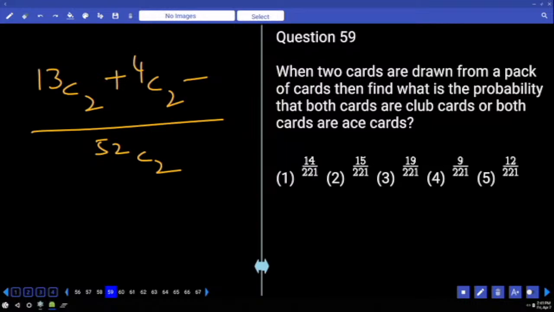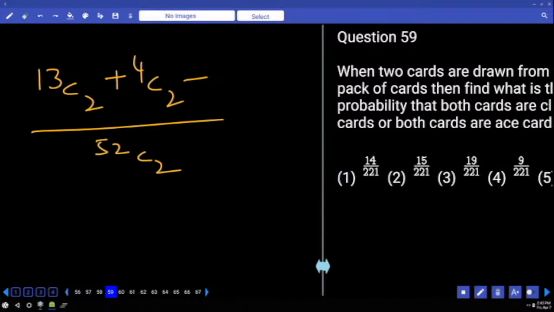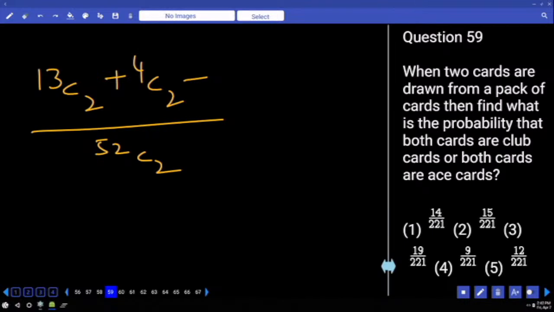So in combination, how many cards we have? Club and ace combination, how many cards we have? But how many need to draw? Is it possible? Actually, you are supposed to subtract the combination. But in the combination, there is only one card which is a club as well as ace. But you need to draw two cards, which is not possible. Hence, you don't have to subtract anything.